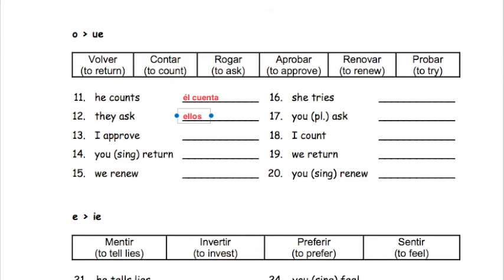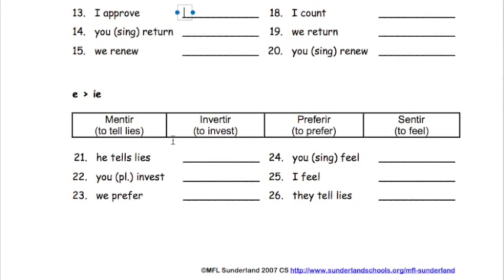They ask, ellos is going to be they. Ask is going to be rogar. So I'm going to go ahead and write that word down. I'm going to take the ending off, rogar, but I'm going to add my ending for they, which is an, correct? And then I'm going to take the O, change it to a UE, ruegan. They ask, ellos ruegan. Right?